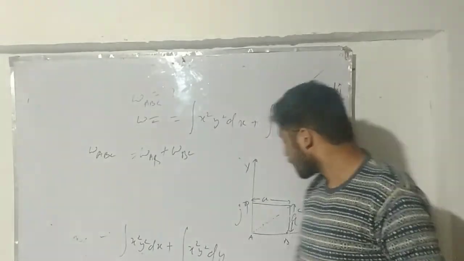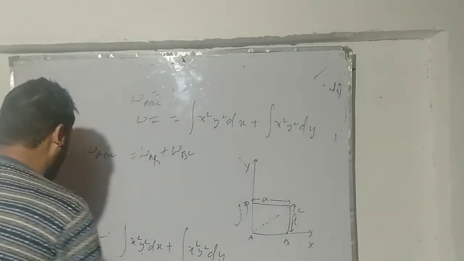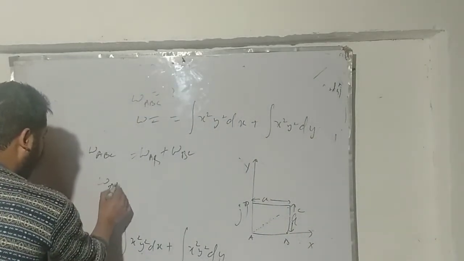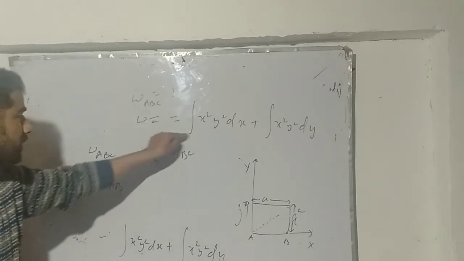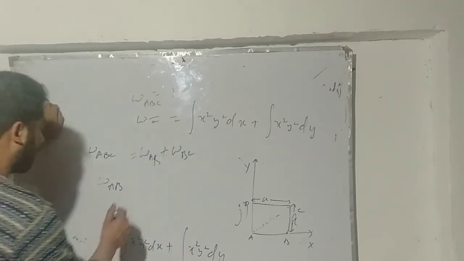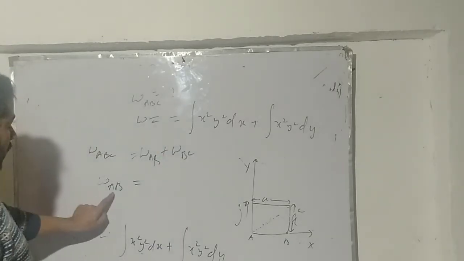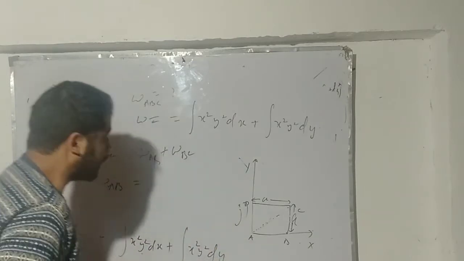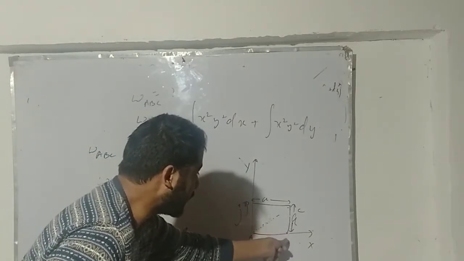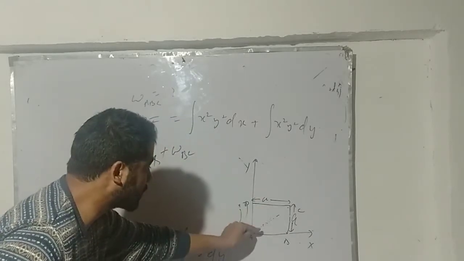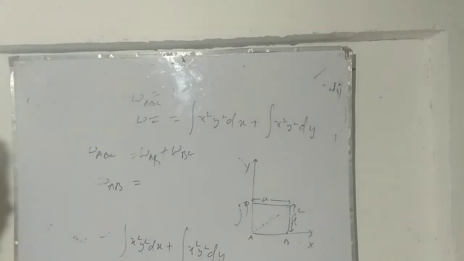So when we talk about the work done along AB, how can I calculate WAB? Using this. For path AB, my x starts from 0 and ends at A, because by symmetry CD will be equal to BA or AB, one and the same. It will not affect anything here.